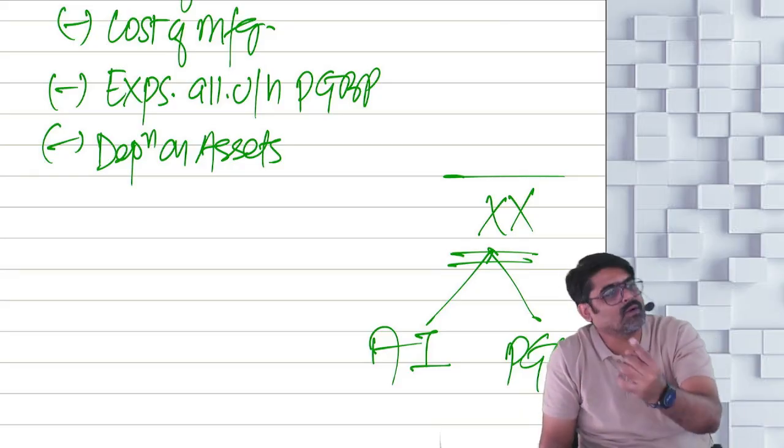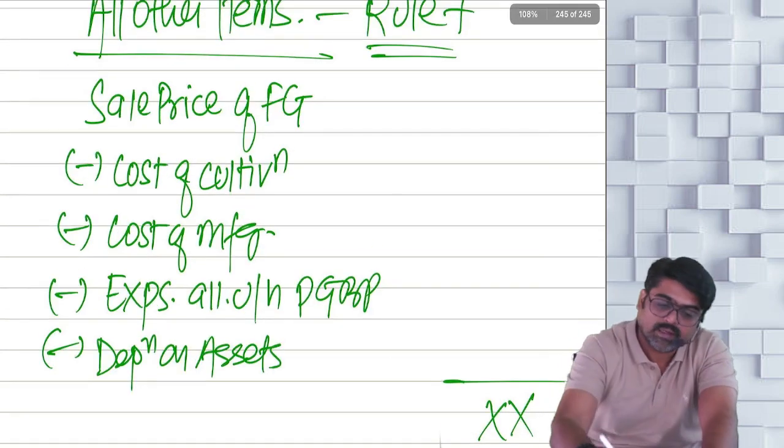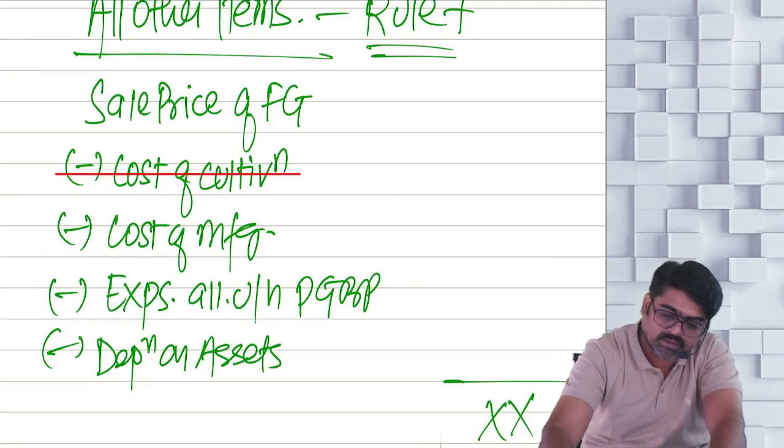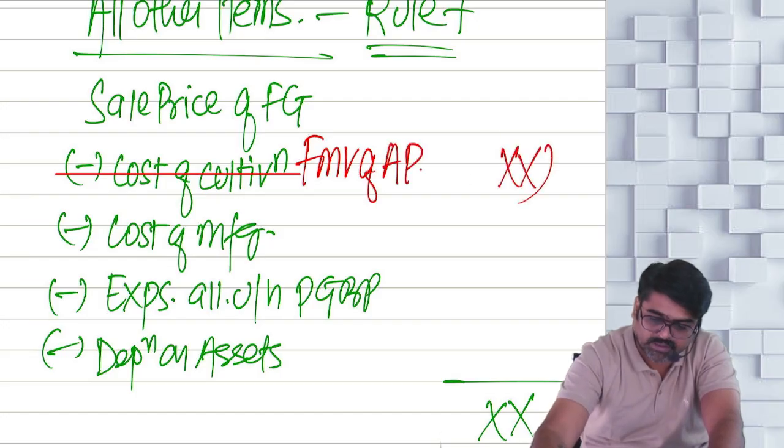Now, whenever you are going to Rule 7, a simple change you are supposed to make: instead of cost of cultivation, you will reduce the fair market value of agricultural produce. You will reduce that here. That's it.